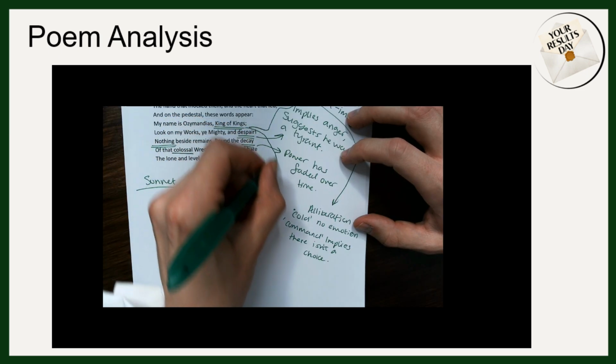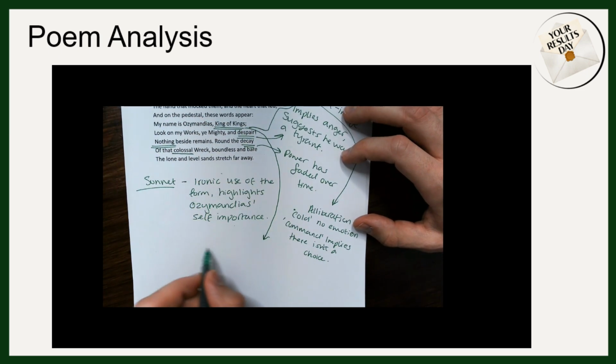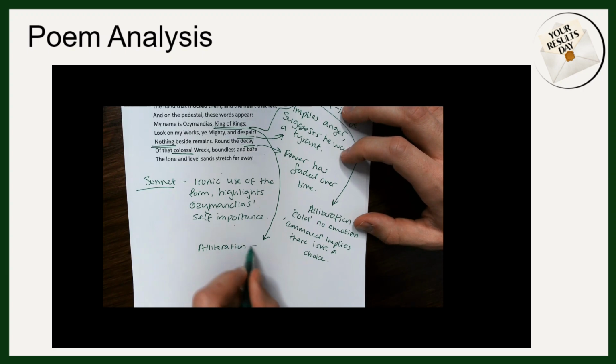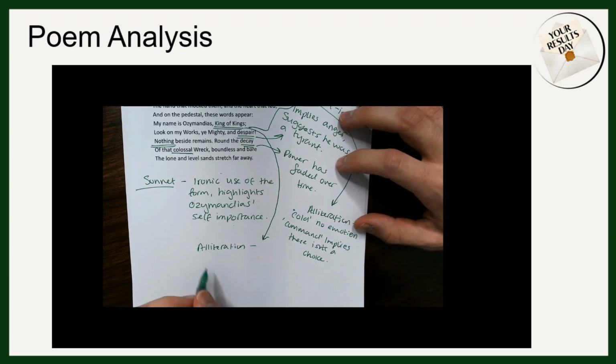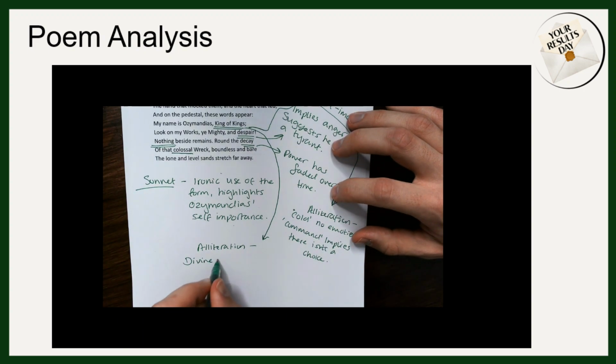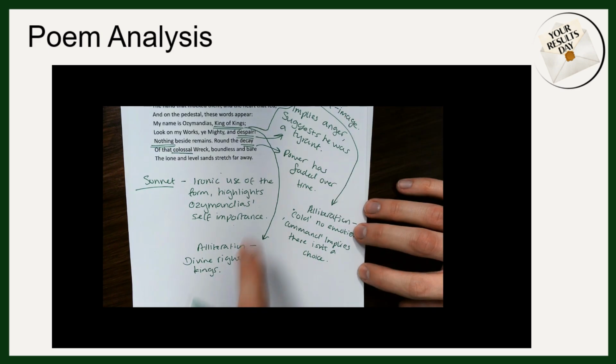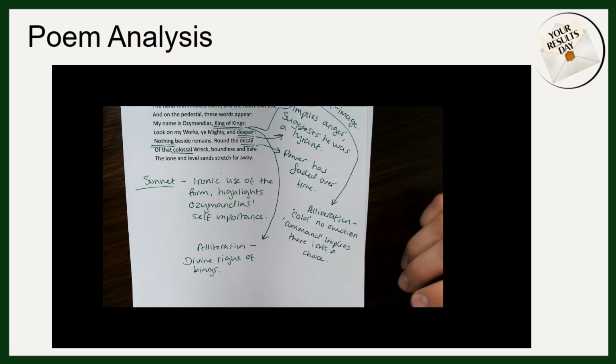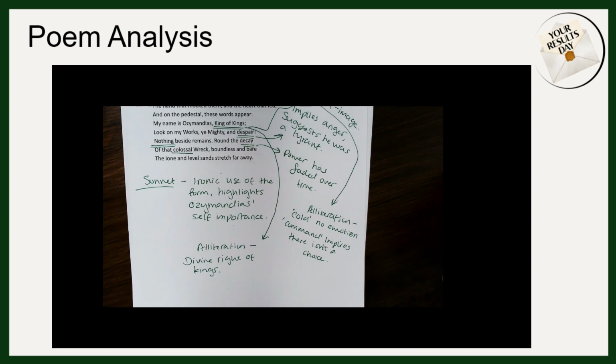We could also look at King of Kings as another example of alliteration, which could be referencing or referring to the divine right of kings. And him saying King of Kings again reinforces his sense of self-importance. He thinks he's above others, he thinks he's better than other rulers.